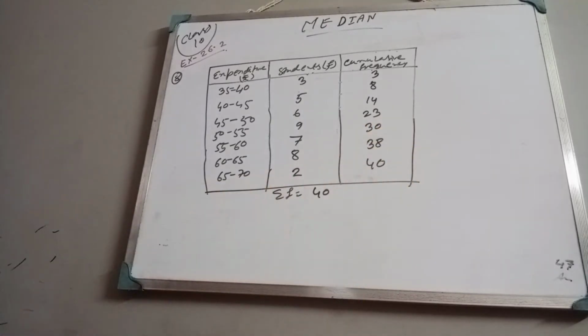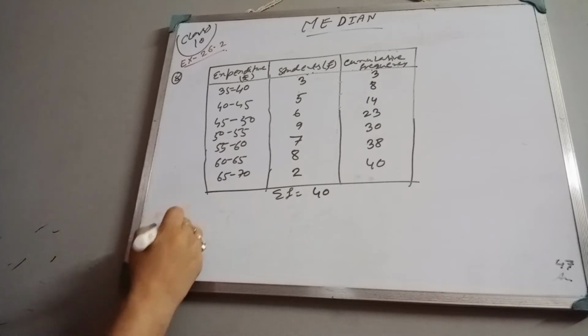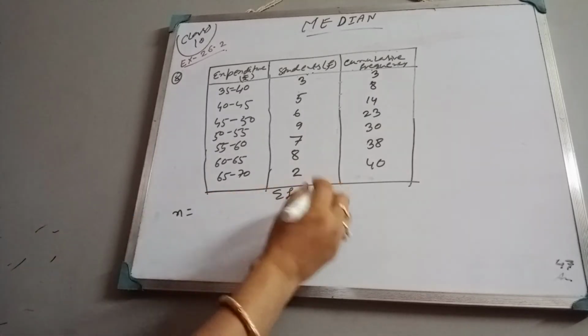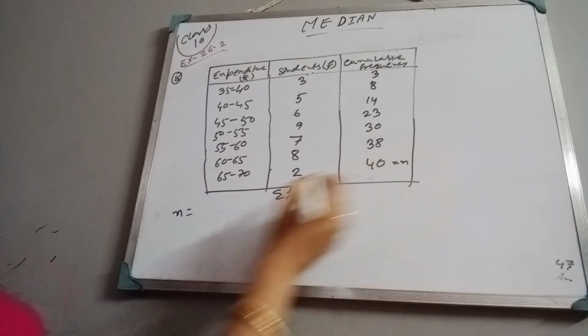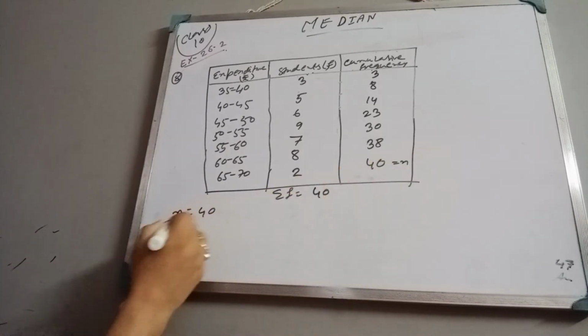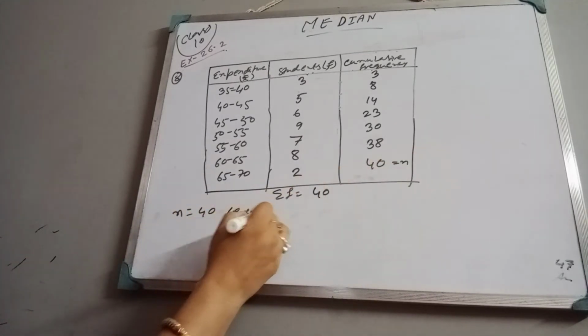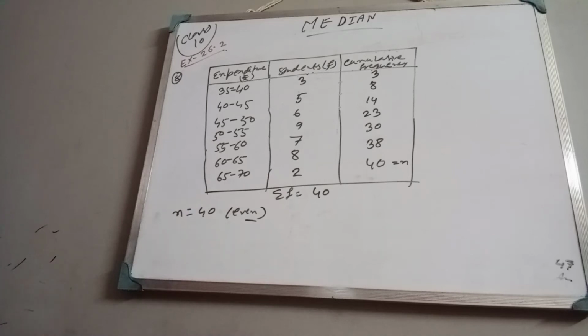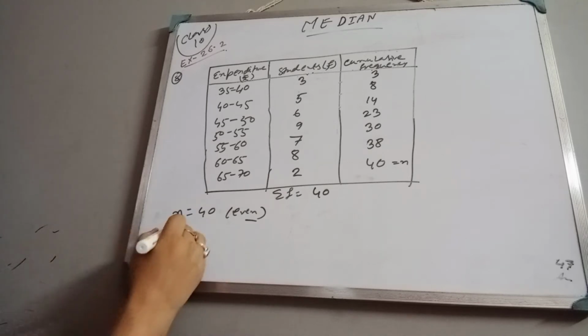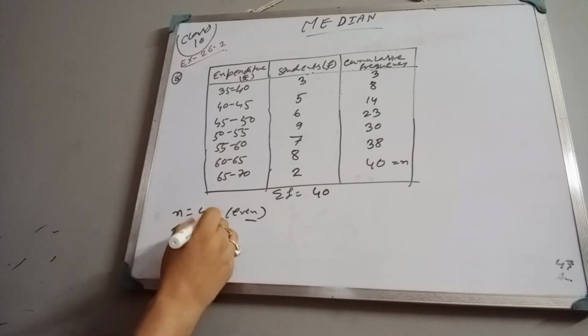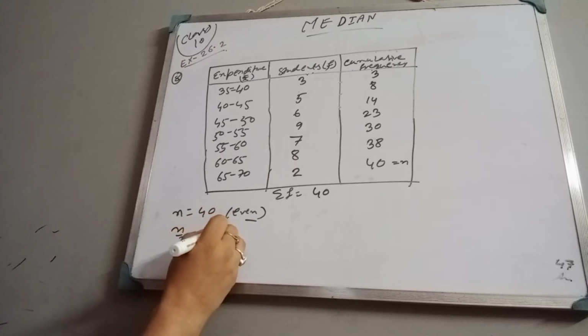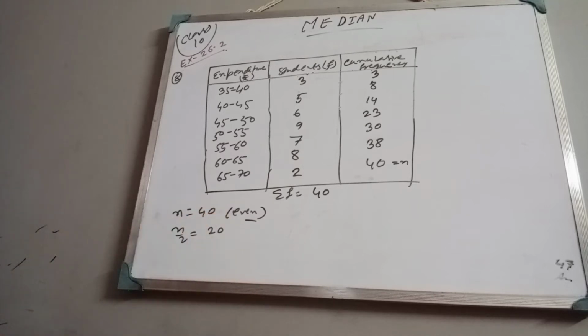Okay, now what is n here? Already I have said we will consider this as n. So n equals 40, which is even. Same as before, when it is even, find n by 2. n by 2 is 40 by 2, which is 20.